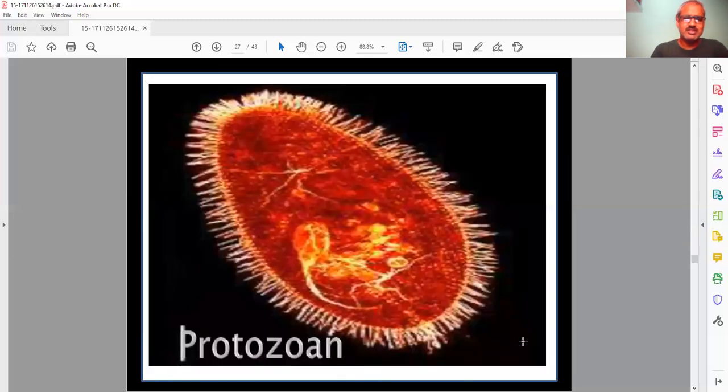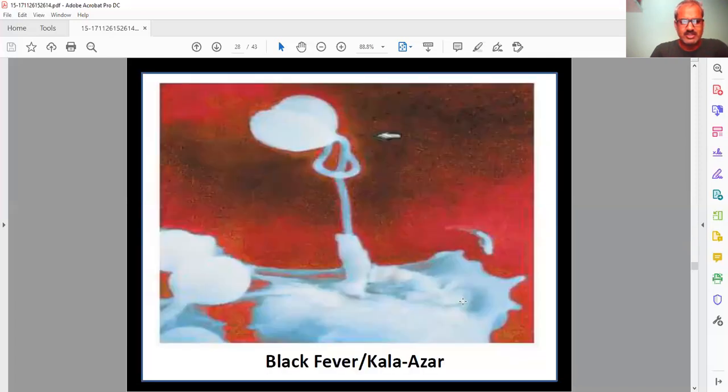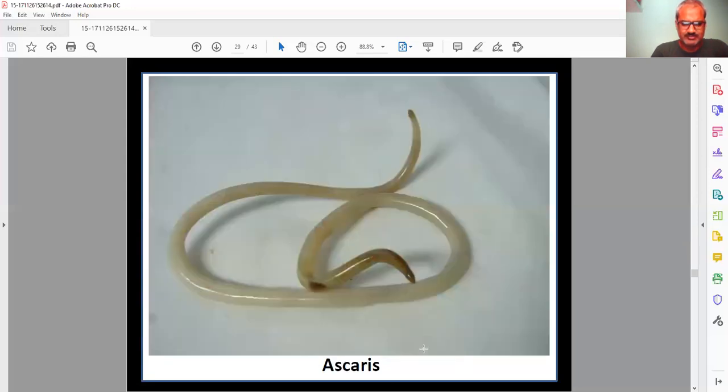These are protozoans which cause malaria, especially the popular one is Plasmodium. Plasmodium is the protozoan which causes malaria in the human body. So that is a different category of protozoans which cause infections. Then there is Kala Azar, that is the name of a disease, black fever or Kala Azar. This is a kind of disease caused by a protozoan.